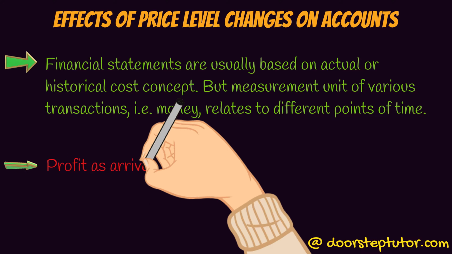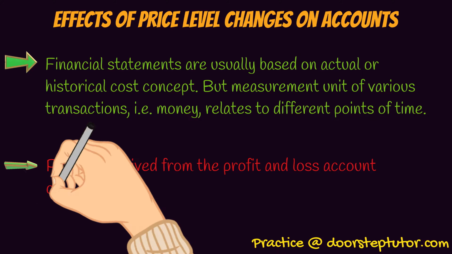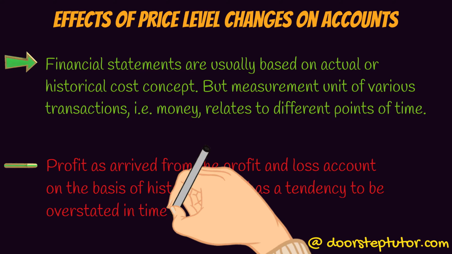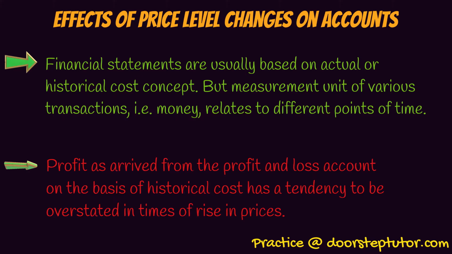So, profit as arrived at from the profit and loss account on the basis of historical cost has a tendency to be overstated in times of rise in prices. And there are two causes of overstatement of profit during inflation. One is writing off depreciation on fixed assets at a lower rate than it would have been, and the other is overvaluation of stock in trade.